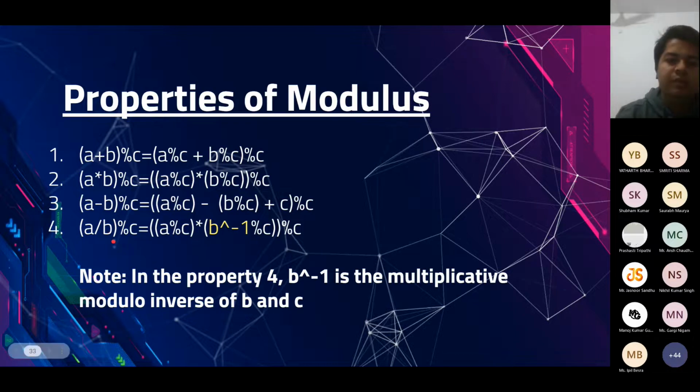Okay, multiplicative modular inverse, B raised to the power -1. We have written it as B raised to the power of -1, but it is not the normal B raised to the power of -1, which we identify as 1 by B. We will see how it is calculated, and what its definition is, in the later part of this workshop. And we basically replace it by its modular inverse and replace this division operator by multiplication operator.